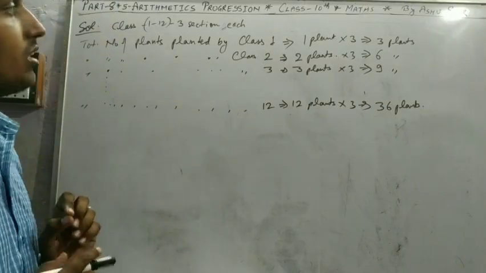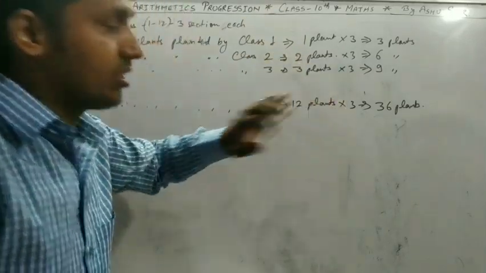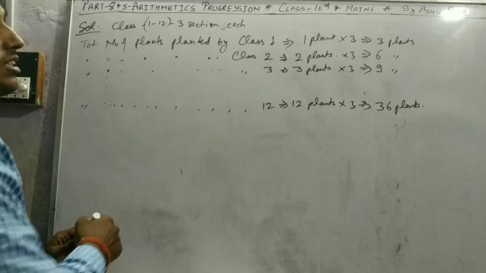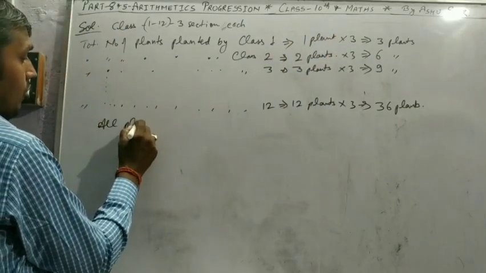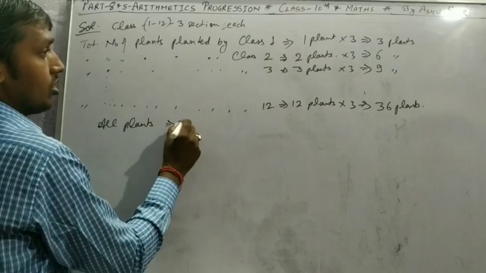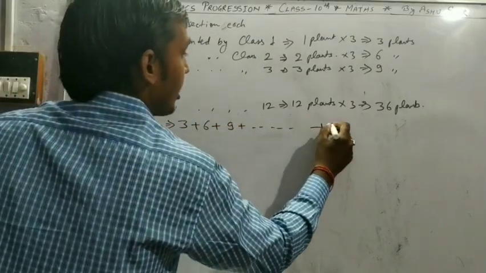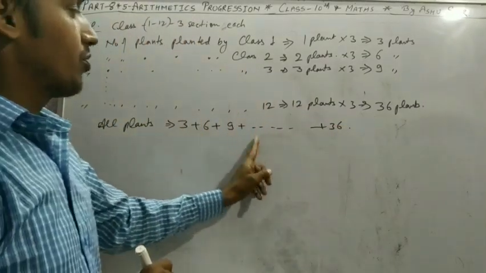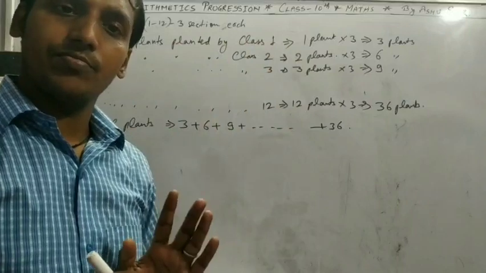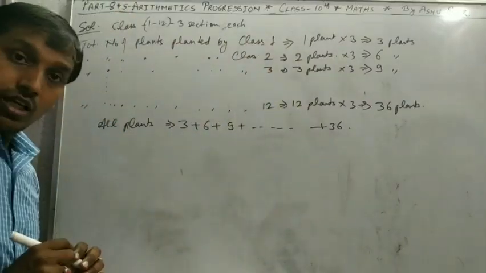Total number of plants means we want the sum of all the classes' plants, that is 3 plus 6 plus 9 plus and so on plus 36. First class, second, third, fourth, fifth, sixth, up to the 12th class. So it is easy in AP.